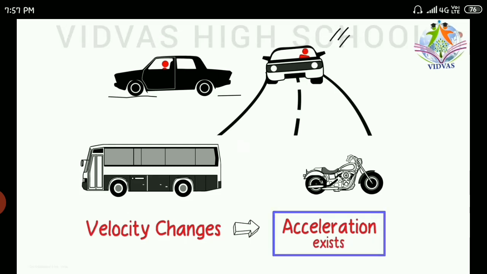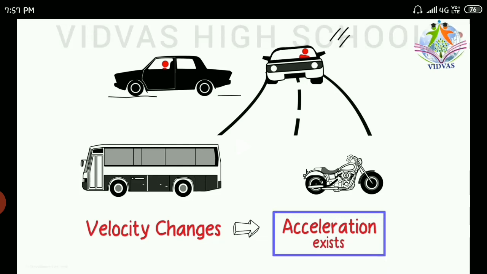In all these examples, where is the change in velocity? Yes, in the first case I told you that the car is at rest and you have just started the car from rest to a certain speed, then definitely there is a change in velocity. From 0, its speed has increased. In the same way, in the second example, a car is going to take a curve.